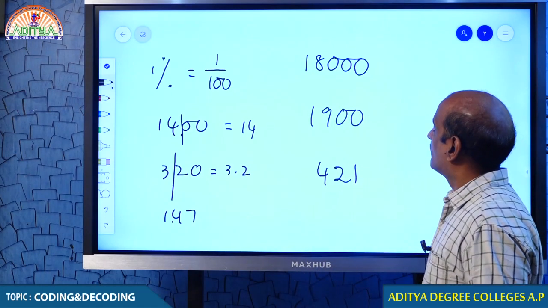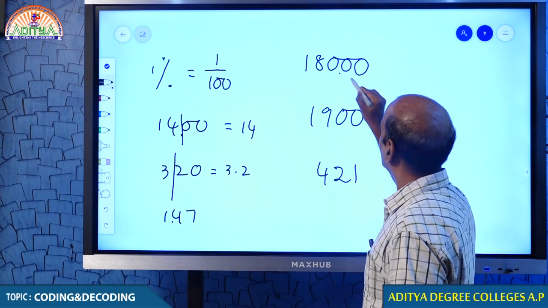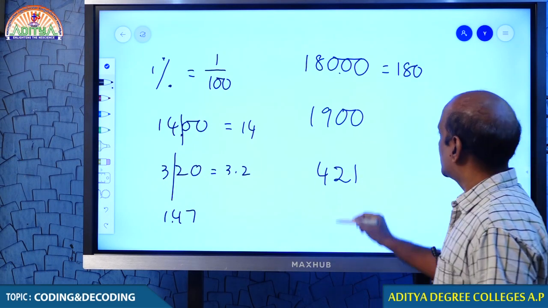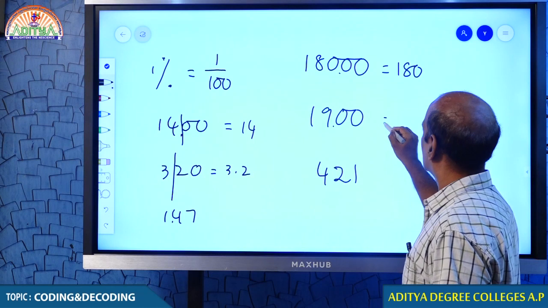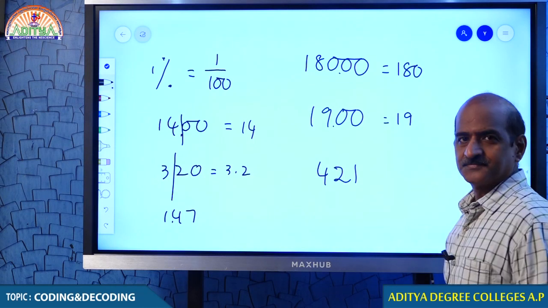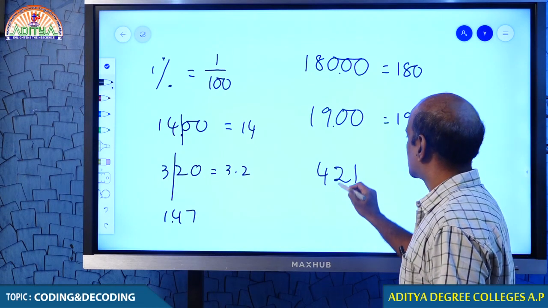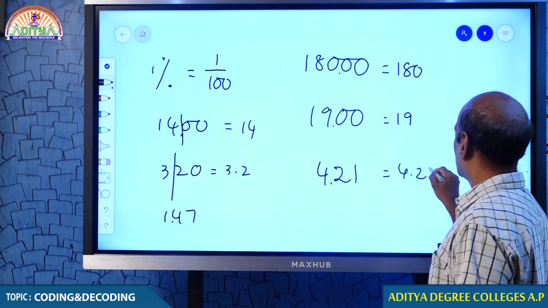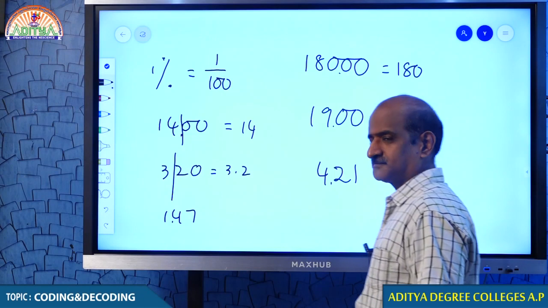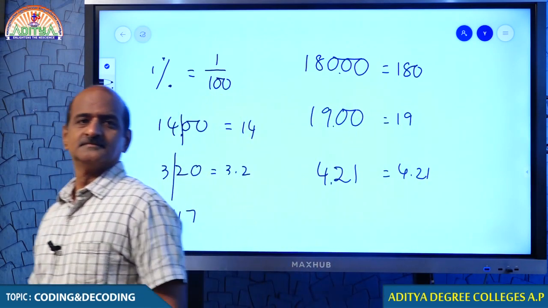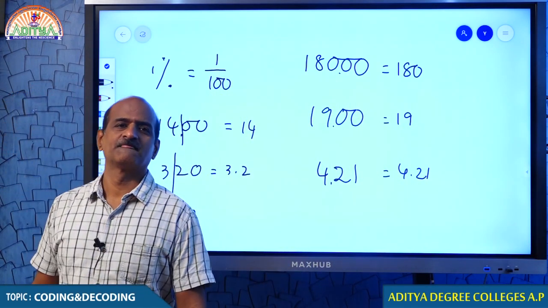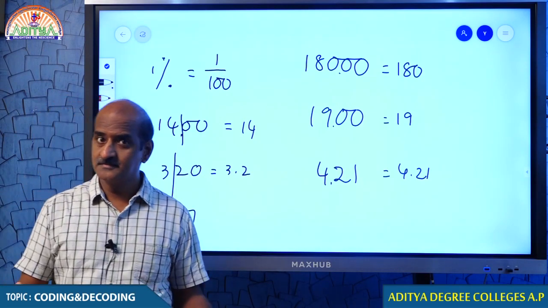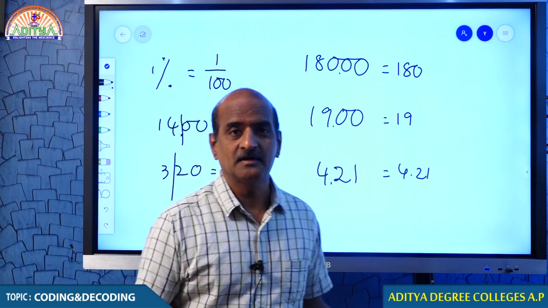What is 1% of 1800? 18. 1% of 1900 is 19. Sorry, 1% of 421 is 4.21. Comfortable? Now you are able to get what is 1%.